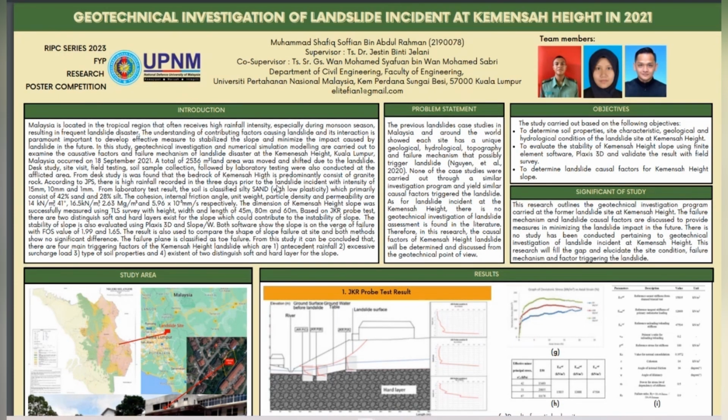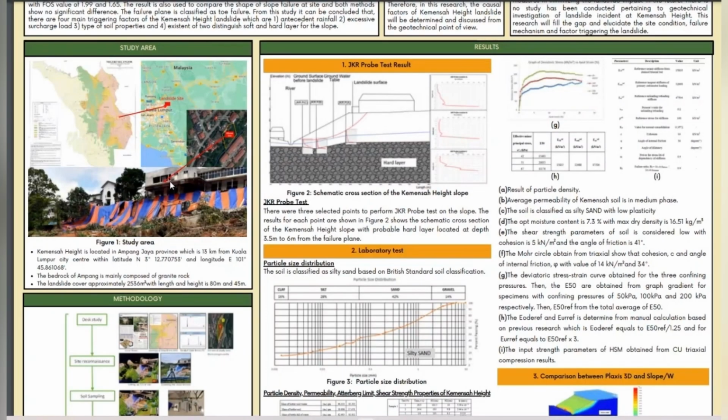This is my study area. Kemensah is located in Ampang Jaya province, which is 13 km from Kuala Lumpur city centre. The bedrock of Ampang is mainly composed of granite rock. The landslide covers approximately 2,536 meters squared with length and height of 18 meters and 45 meters.